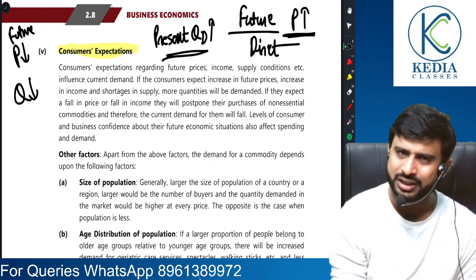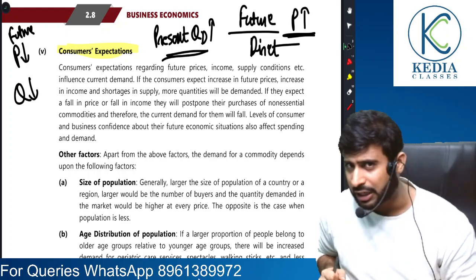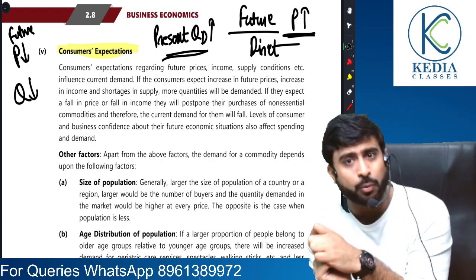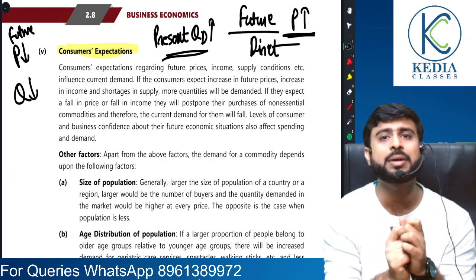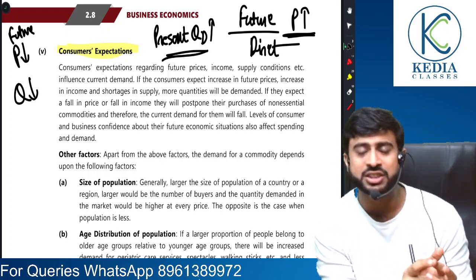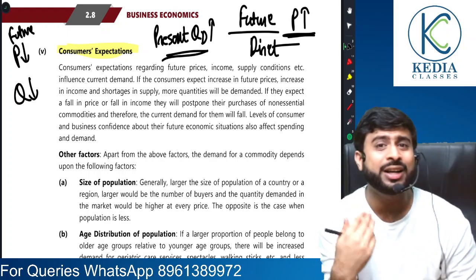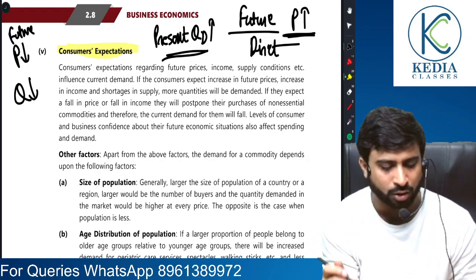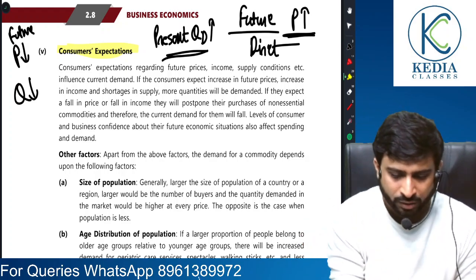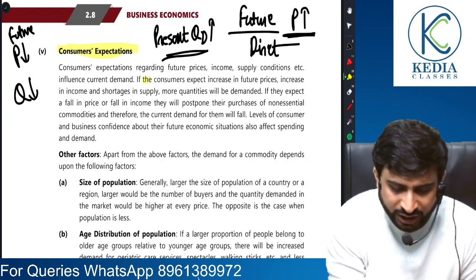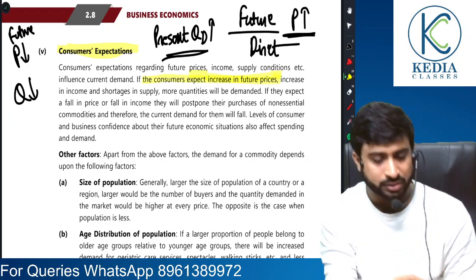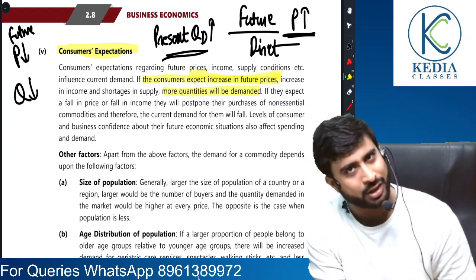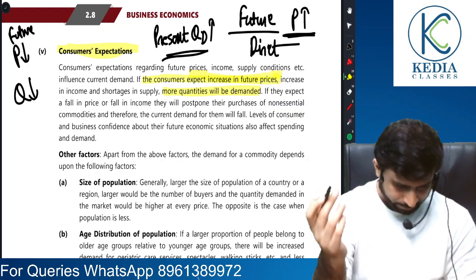And then there are certain other factors, but five major factors that we have studied are own price of the commodity, price of related commodities, income of the consumer, number three. Then we studied consumers' tastes and preferences. And the fifth one, expectation about future prices. What is the consumer expecting about the future prices, right? So if the consumer expects an increase in future prices, present demand will increase. More quantity will be demanded today. Understood, sir? We have understood this.